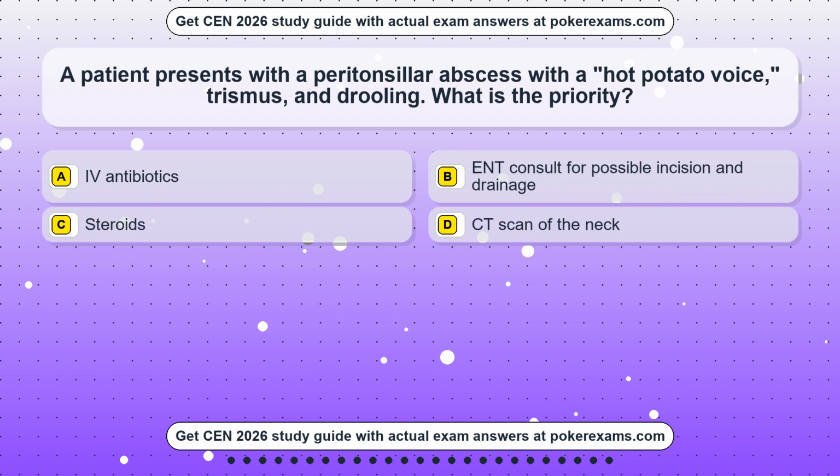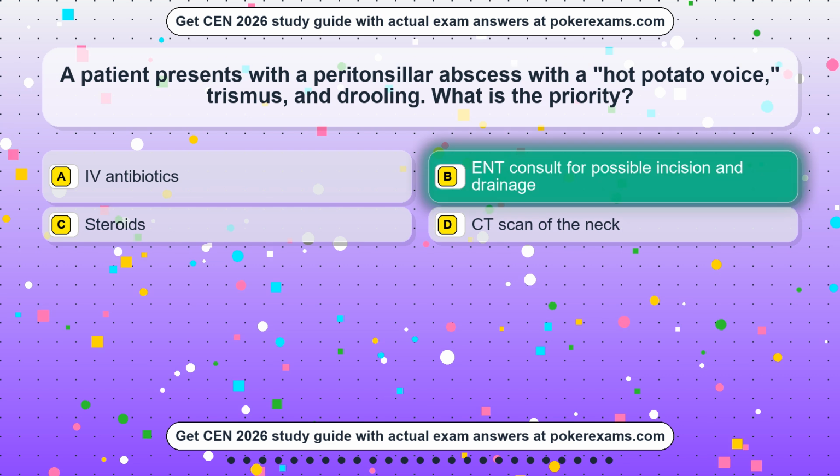Question 23. A patient presents with a peritonsillar abscess with a hot potato voice, trismus, and drooling. What is the priority? Option A: IV antibiotics. Option B: ENT consult for possible incision and drainage. Option C: steroids. Option D: CT scan of the neck. The correct answer is Option B.